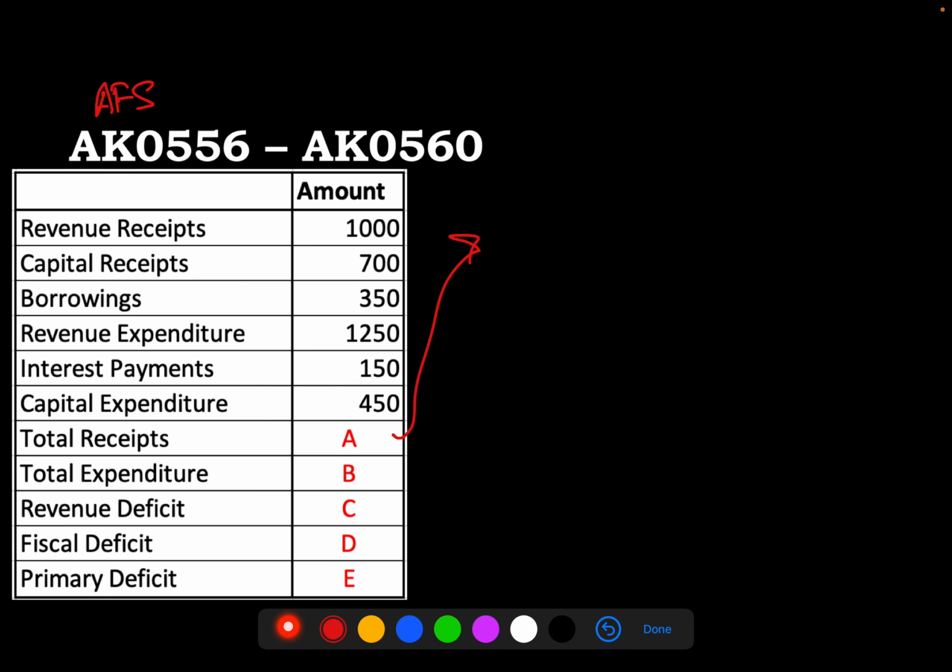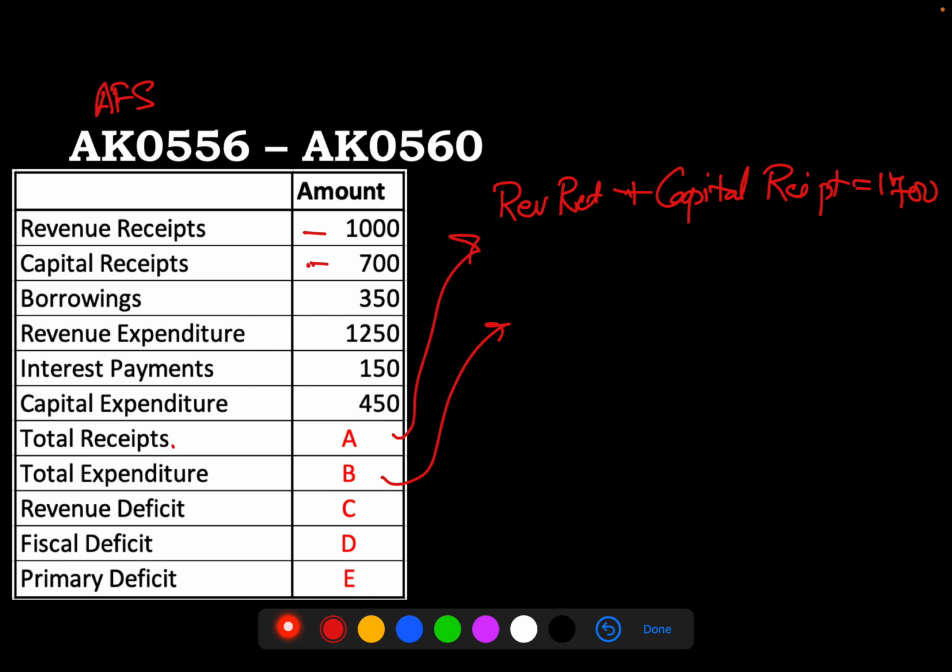See, first, A, that is total receipts. Total receipts is simply the revenue receipts plus the capital receipts. That will be the total receipts. So revenue receipt is 1000 and capital receipt is 700. So that makes it 1700. Similarly, total expenditure. Total expenditure will also be the revenue expenditure, which if you see is 1250, plus the capital expenditure, which is 450.